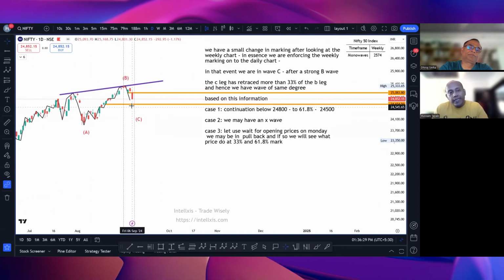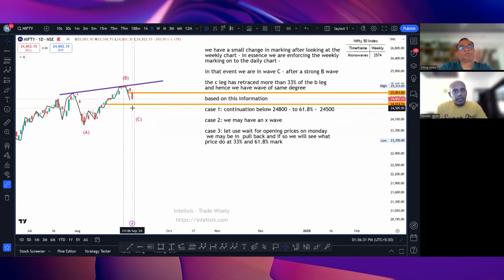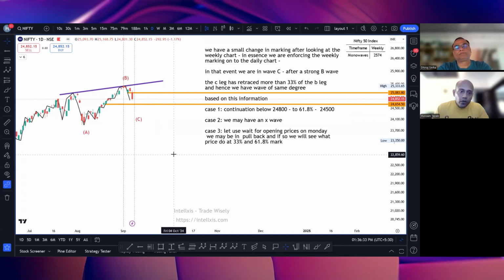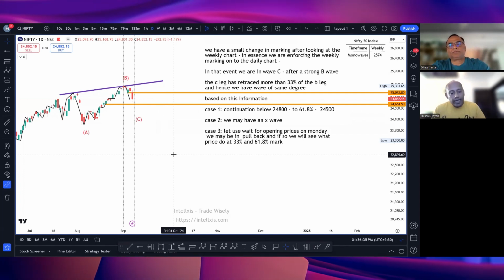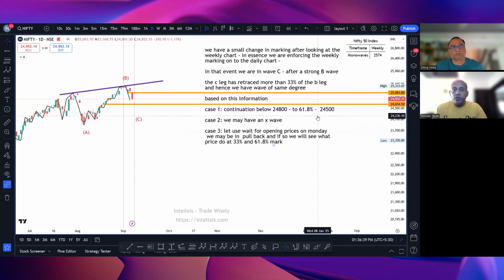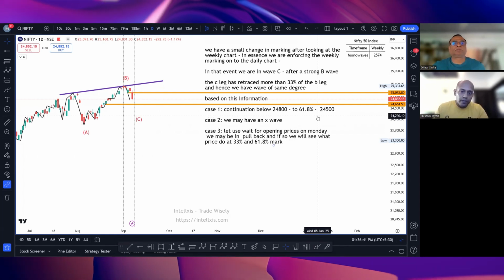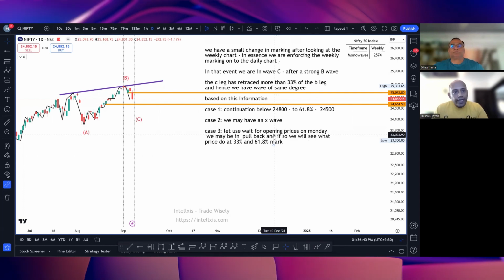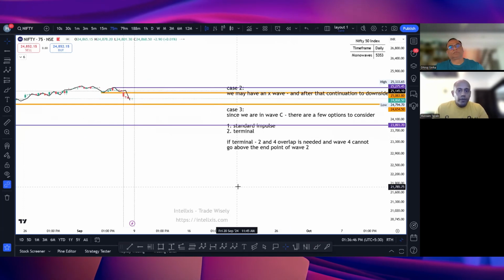So we want to see कि C leg आता है नीचे तो कितना आता है. Correct. 33% हो गया है, and hence case 1 for continuation we will look at 61%, which is 24,500. My case 2 and case 3 I will explain on a 75-minute time frame.